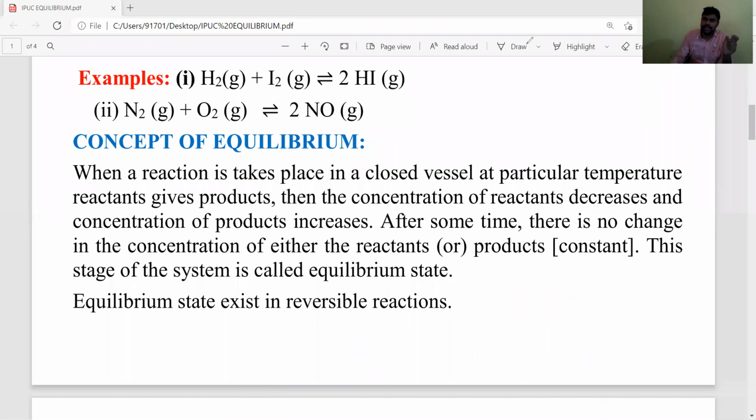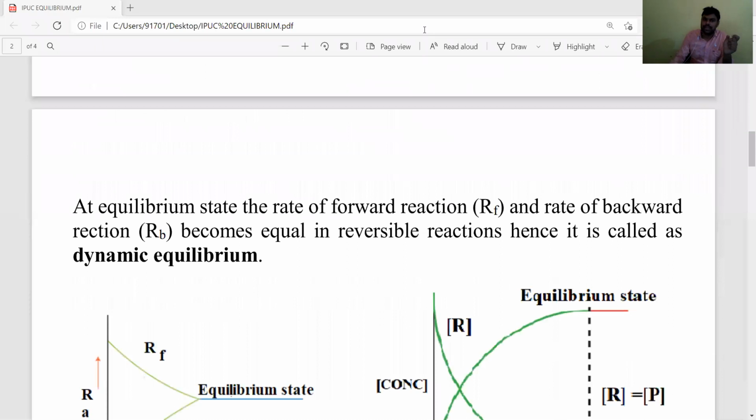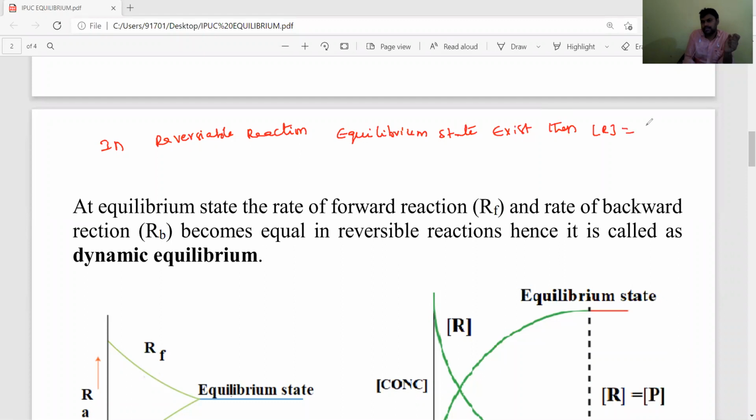Okay, students, now let's listen carefully. In reversible reactions, if the equilibrium state exists, then the concentration of reactants is equal to the concentration of products. That state is called the equilibrium state.